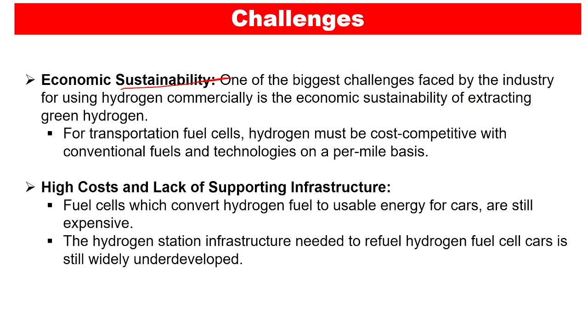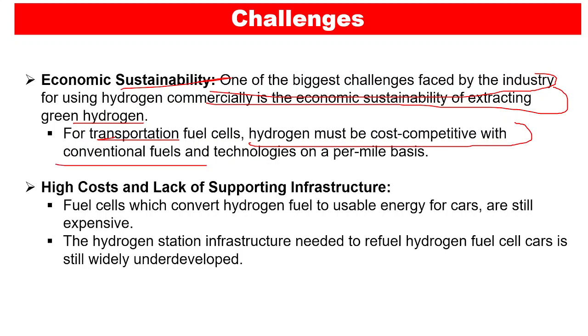One of the biggest challenges faced by the industry for using hydrogen commercially is the economic sustainability of extracting green hydrogen. So for transportation of fuel cells, hydrogen must be cost competitive with the conventional fuels and technologies on a per mile basis, and that is how the green hydrogen can be used.